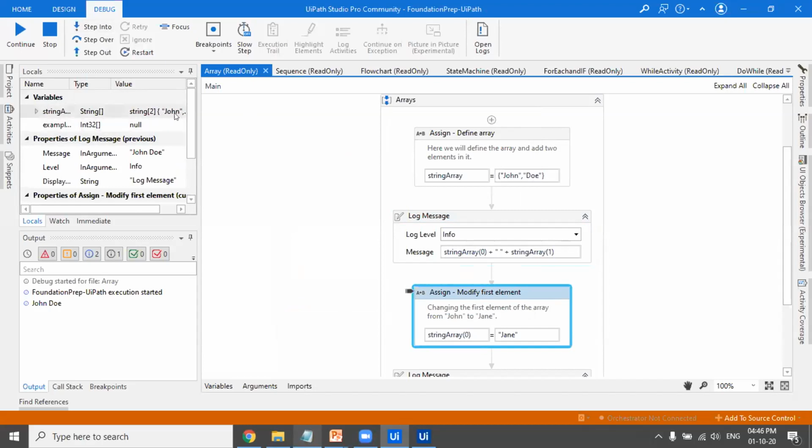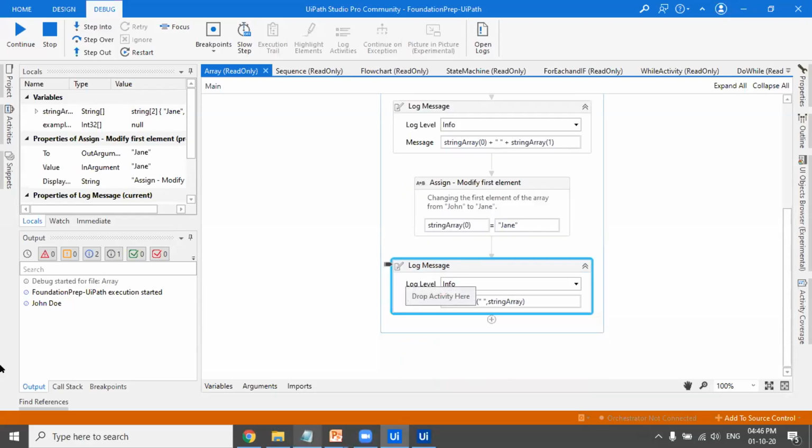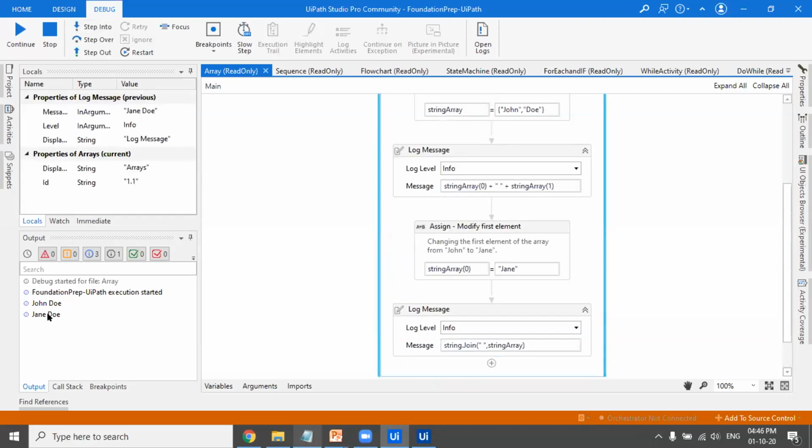Now John has been replaced with Jane. Again, the log message is executed and you can see the output in the outputs pane. So we've got Jane Doe now. This is how you can manipulate arrays. There are a lot of string manipulation functions present, and you can use them in UiPath Studio also.